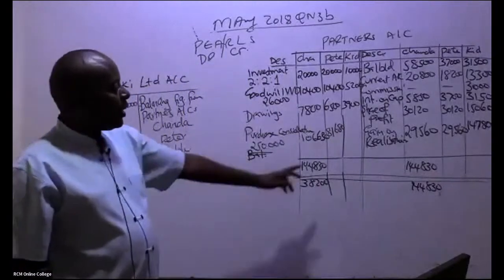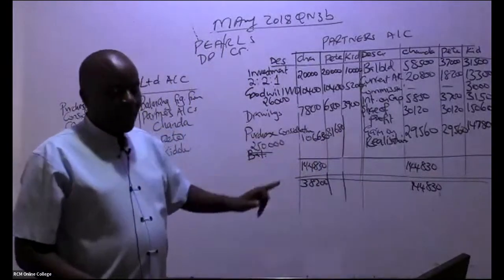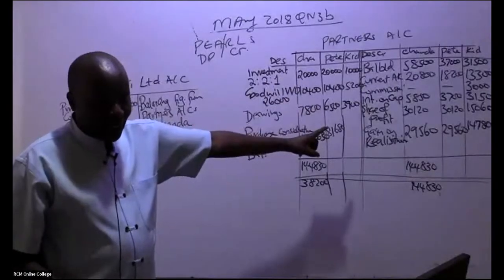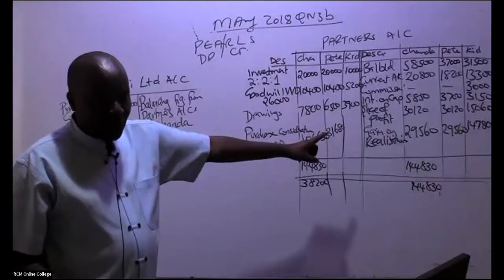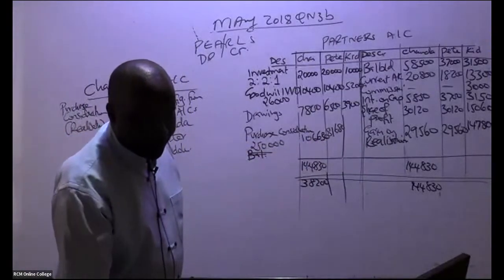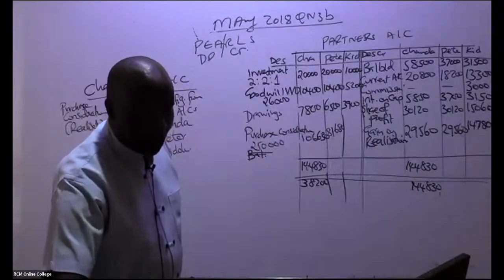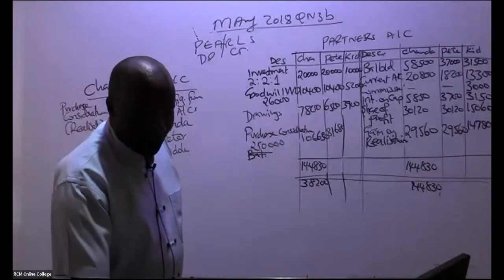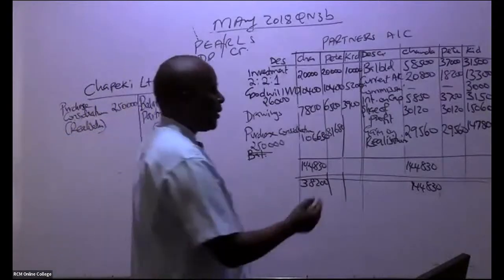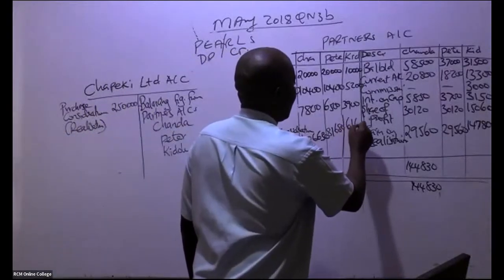How about the balancing figure for Kidole? Kidole Sambusa. 62,690. 62 or 61? Be keen. 61,690.